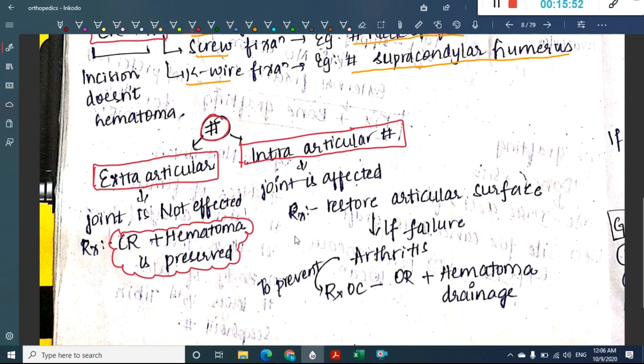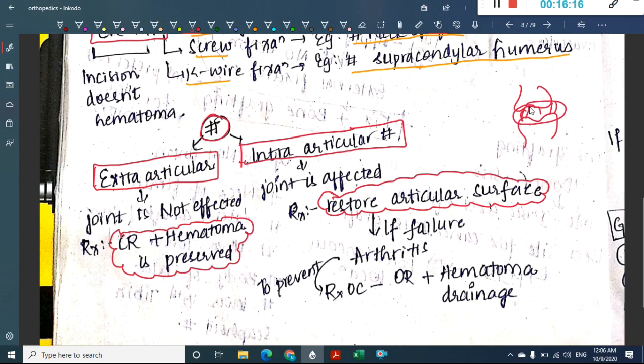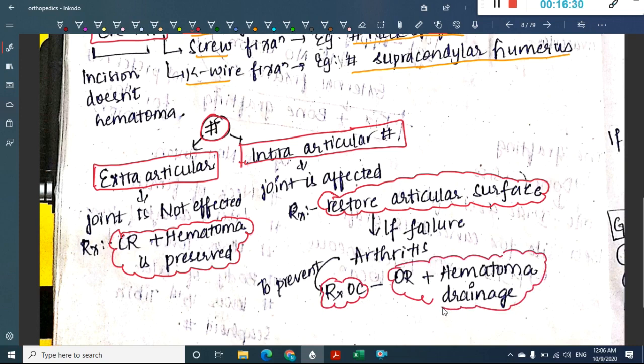Then in intra-articular fracture, the joint is affected. Because the joint is affected, first and foremost you should restore the articular surfaces, right? You should bring the joint surfaces together. Because if you cannot restore the joint surfaces, there will be an inflammatory reaction leading to inflammation of joints called arthritis. So it can cause arthritis. In order to prevent this arthritis, the treatment of choice here is open reduction with hematoma drainage for intra-articular fractures.